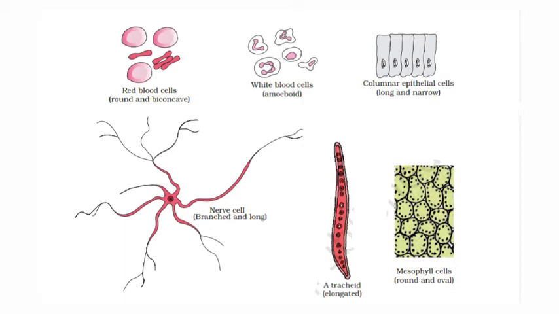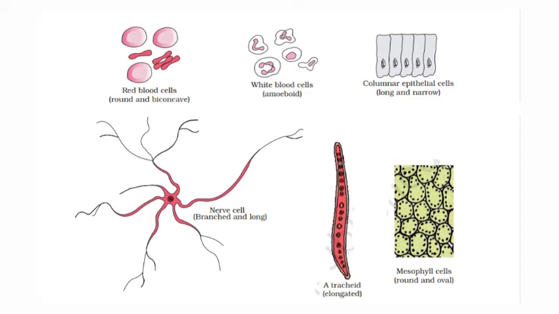Next one, white blood cells, WBC, which are amoeboid in shape. Columnar epithelial cells, which are long and narrow cells. Coming to the nerve cell, which is long and branched. Coming to the tracheid, it is a long elongated cell. Mesophyll cells, which are round and oval shaped.